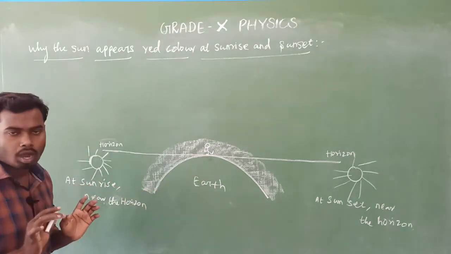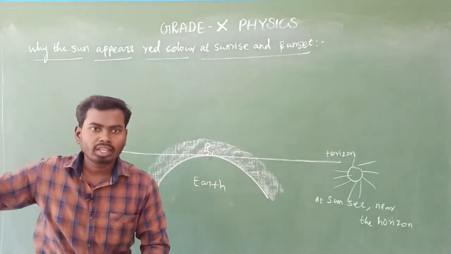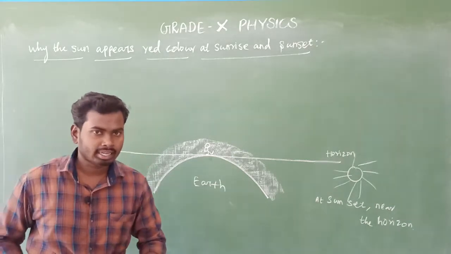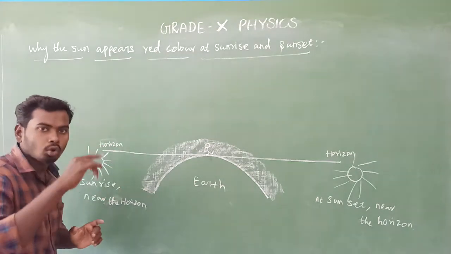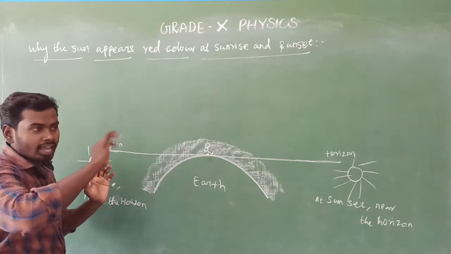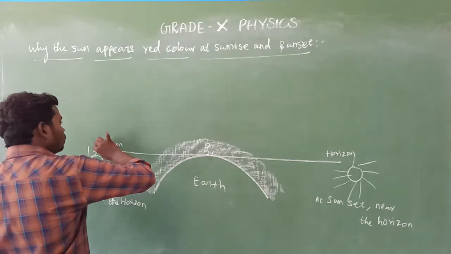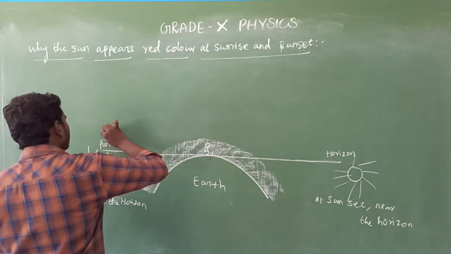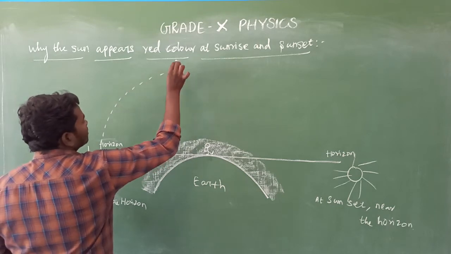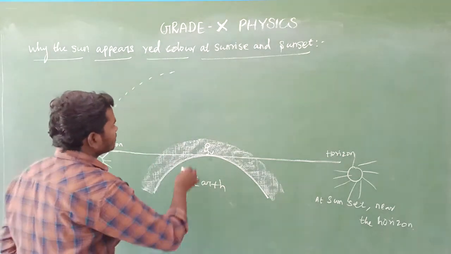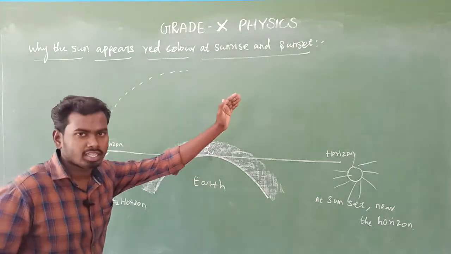We already know the earth rotates itself as well as revolves around the sun. Is it clear? So due to this revolution and rotation, the sun's position changes each and every second, every minute. Due to this rotation of the earth, the sun's position changes gradually.